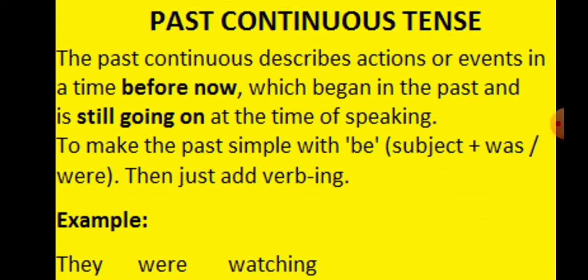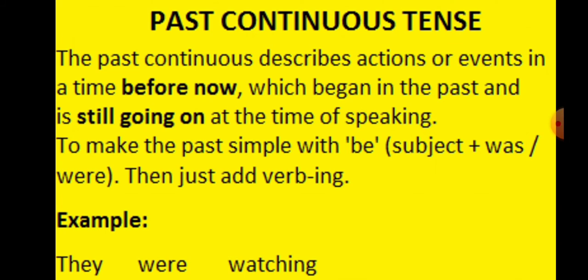Past continuous tense. The same way, continuous means the action is continuing in the present moment, but in past continuous, it is happening in the past. The past continuous describes actions in a time before now, which began in the past and was still going on at the time of speaking. Okay, it is happening in the past as you are mentioning one time. Yesterday, at this time, I was watching a movie. So you are mentioning a time. In that particular time, what action was happening? That should be said or written in past continuous tense.